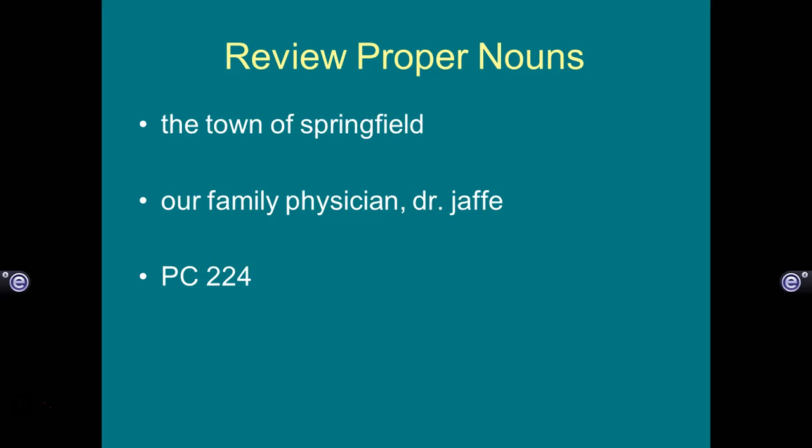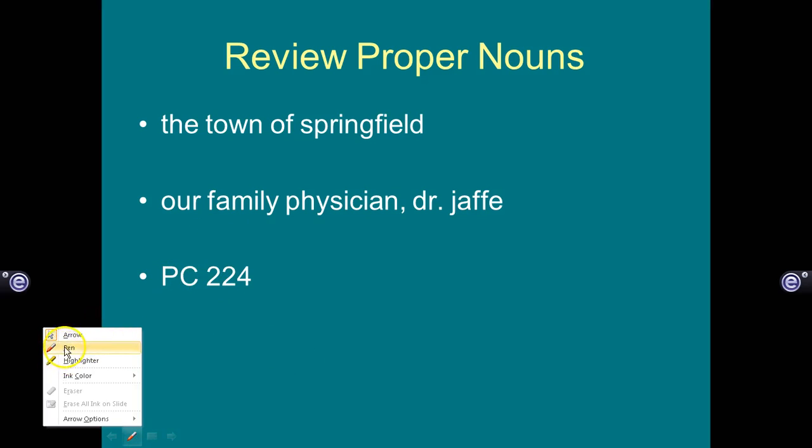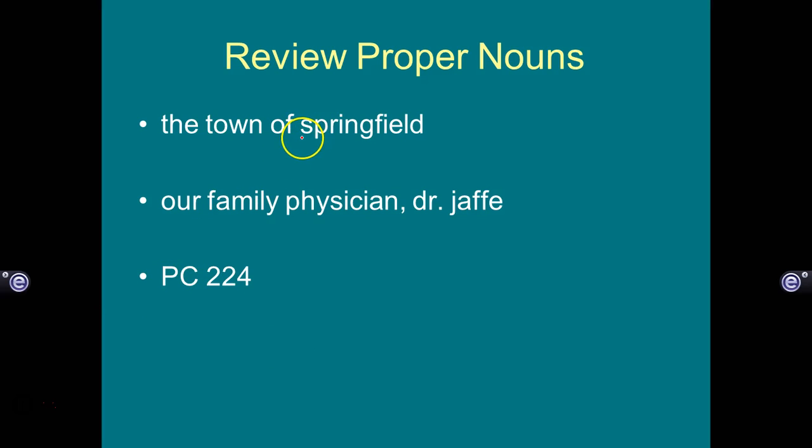So we can see some examples here on the screen. It says the town of Springfield. So what we would need to do is correct that error. We know that Springfield needs to be capitalized. Why is that? Because it's the name of a specific town. Next, it says our family physician, Dr. Jaffe. We know the D is capitalized in doctor, and also the J in Jaffe, showing that it is a